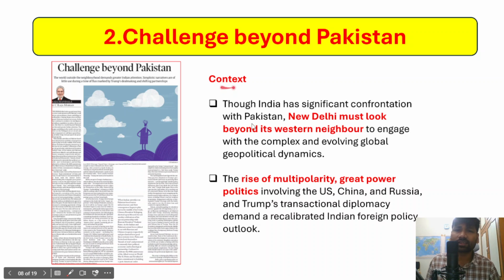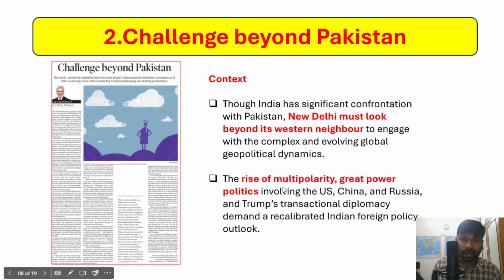So the context is that India has had a significant confrontation with Pakistan in recent times. New Delhi must look beyond its western neighbor. We should not confine ourselves to Pakistan alone, rather we should look beyond Pakistan to engage with much more complex and evolving global geopolitical dynamics. It is very important that the geopolitical dynamics have been evolving at a faster pace, and we are living in a multilateral world, not a unilateral or a bilateral world. So India must understand the evolving geopolitical dynamics, which are more and more complex.